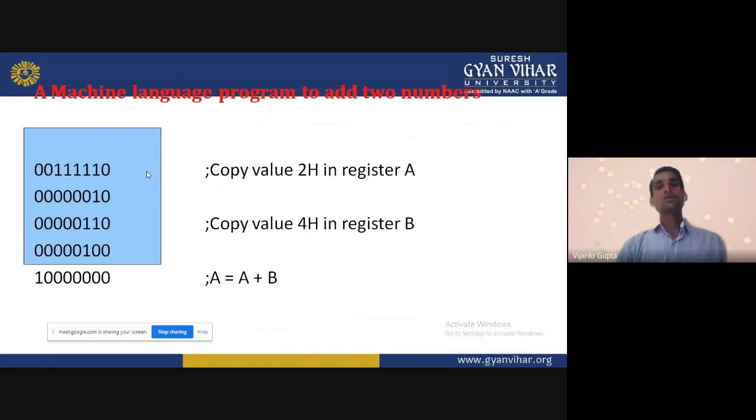Machine level language program. This is an example of a machine level language program to add two numbers. Suppose that I have two numbers, and I want to add these numbers. Then what type of instruction are we using? I want to write a program. I want to tell the microprocessor to add these two numbers. How will I say it? We can write the program